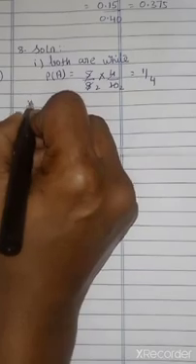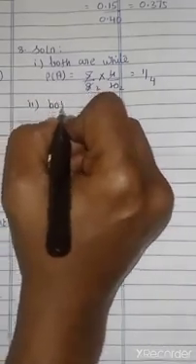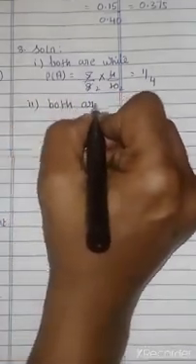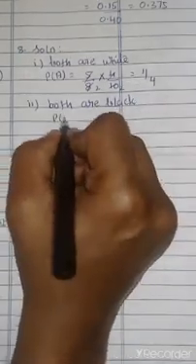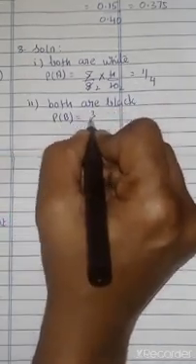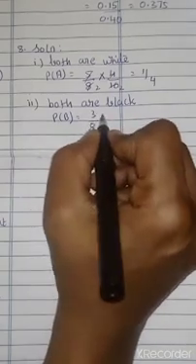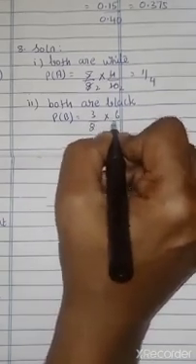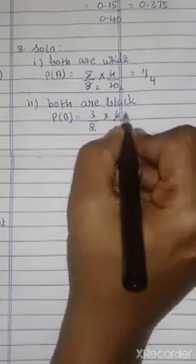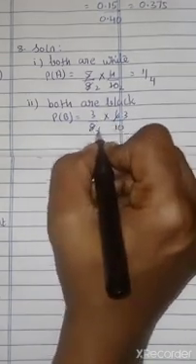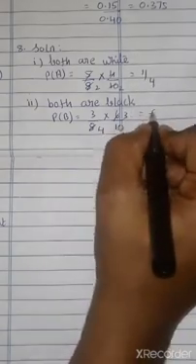Next, second subdivision. Both are black. So P of B equal to 3 black in the first bag out of 8, and 6 black in the second bag out of 10. That is 9 by 40.